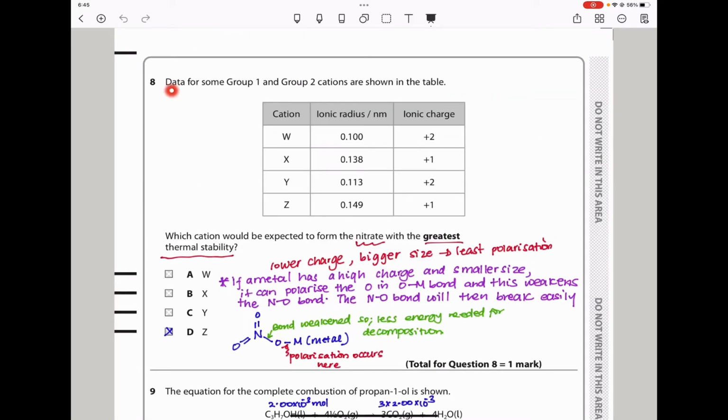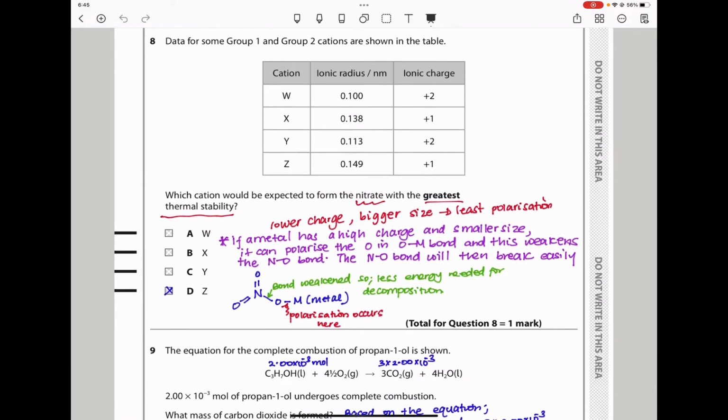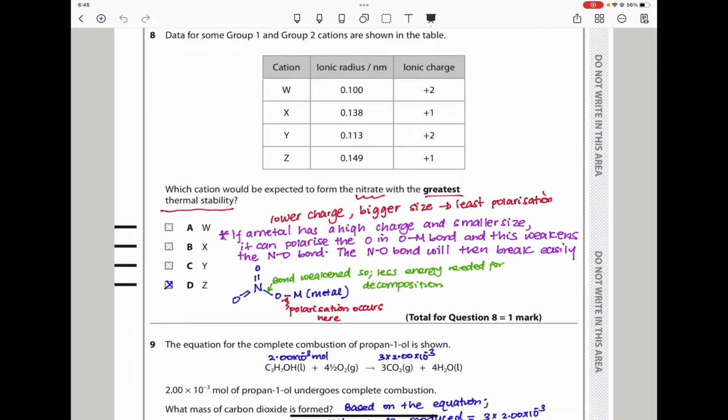Question 8 says data for some group 1 and group 2 cations are shown in the table. These cations give us their radius as well as the charge. Which cation would be expected to form the nitrate with the greatest thermostability? For the nitrate to have the greatest thermostability, it requires more energy to be decomposed.